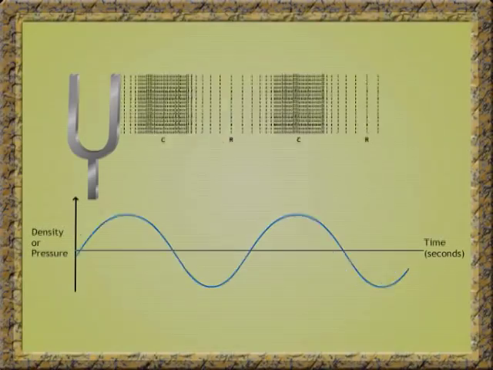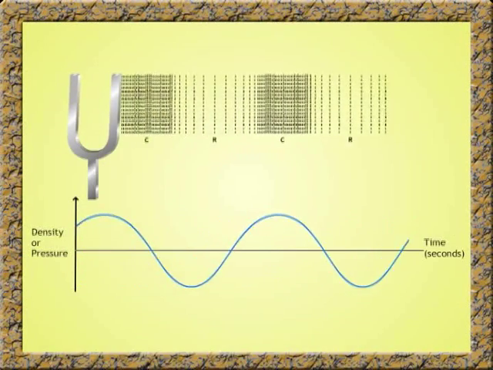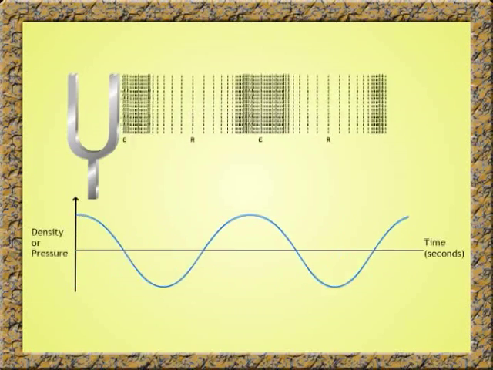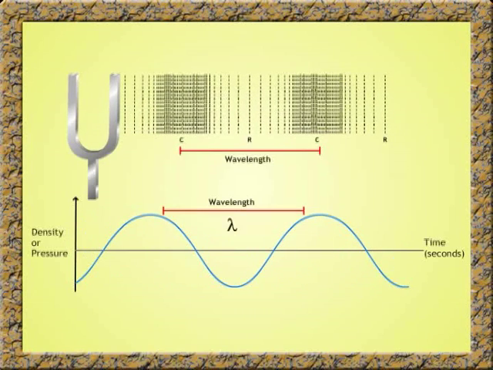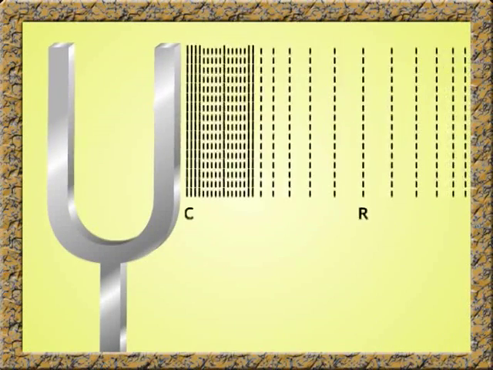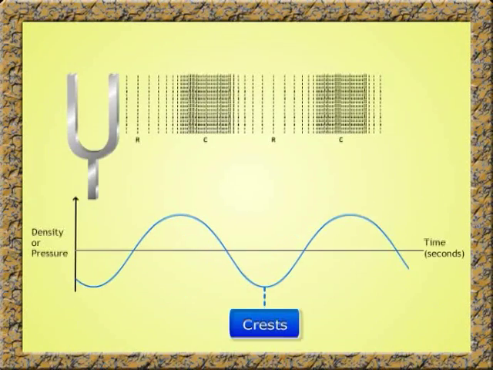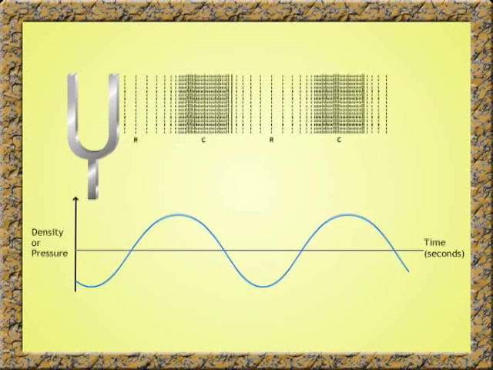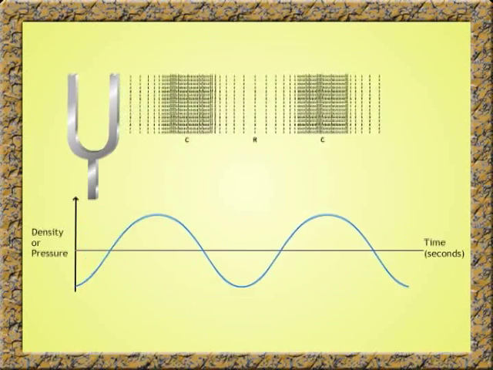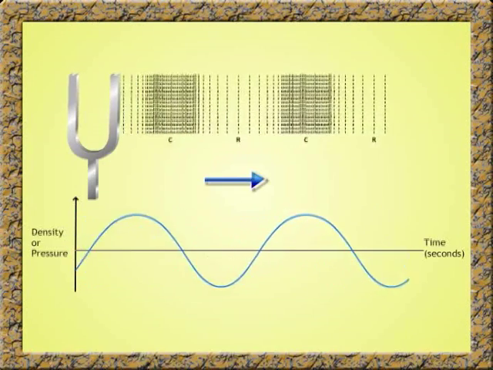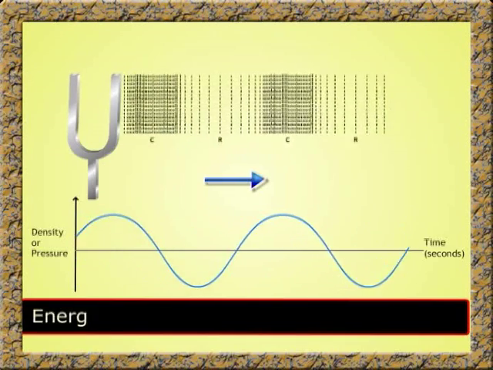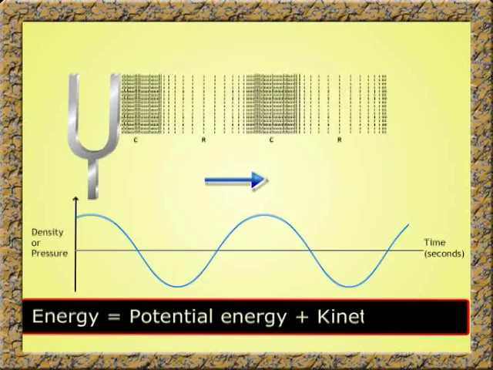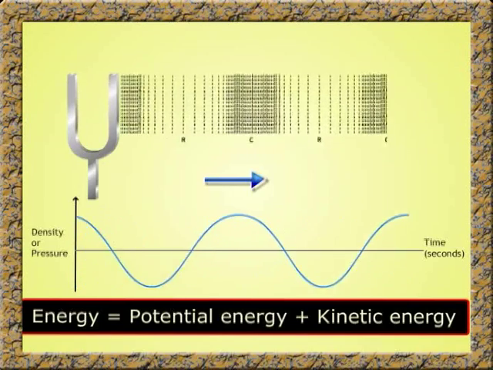The vibrations of the particles in a progressive wave are of the same amplitude and frequency, but the phase of the vibration changes from different points along the wave. Any two successive particles vibrating with the same phase are separated by a distance equal to the wavelength lambda. The vibrations of the particles of the medium give rise to crests and troughs or compressions and rarefactions. These travel forward along the wave and transfer energy in the direction of the propagation of the wave. The energy carried by the wave is the sum of potential energy and kinetic energy of the vibrating particles at every point.